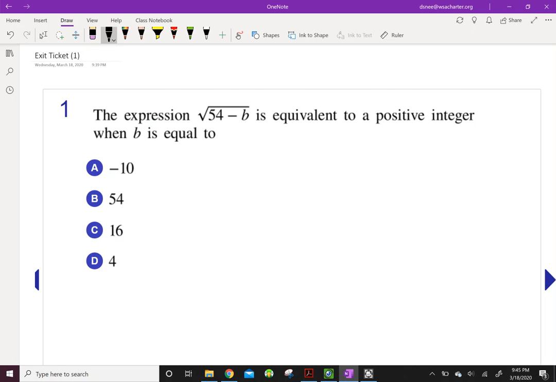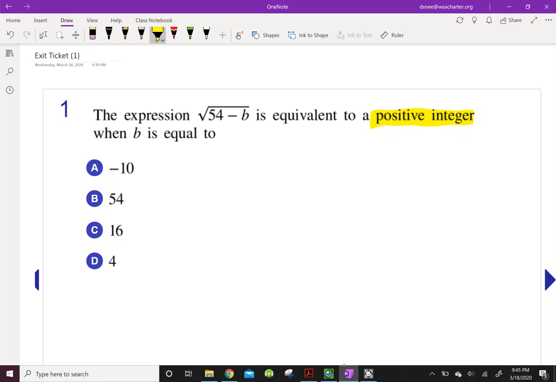Okay, the first question is the expression 54 minus b is equivalent to a positive integer. Okay, so it's got to be a positive whole number when b is equal to what? So I have to replace b with something that's going to make this expression equivalent to a positive integer.